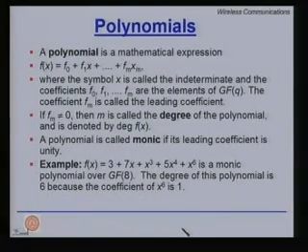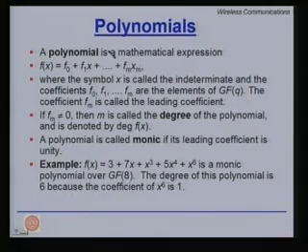Continuing with our mathematical detour, let us talk about polynomials, because we will soon see it is very easy and efficient to represent cyclic codes using polynomials. A polynomial is a mathematical expression. For example, f(x) is equal to f0 plus f1x plus f2x squared, and so forth till fm x raised to the power m, where the symbol x is called the indeterminate and the coefficients f0, f1 up to fm are elements of GF(q).